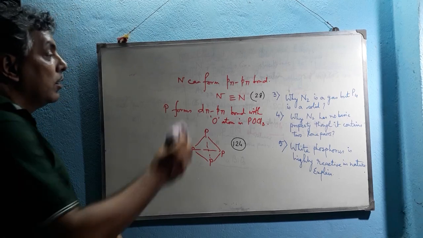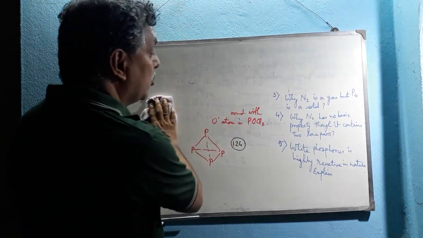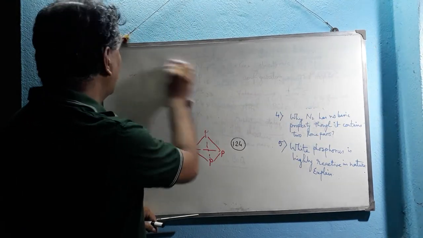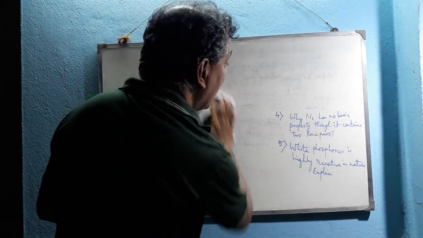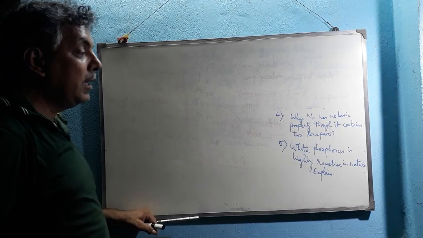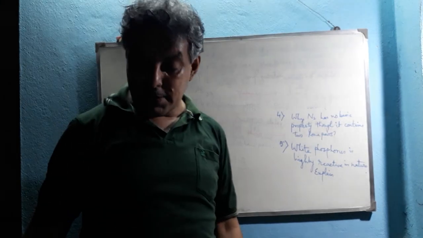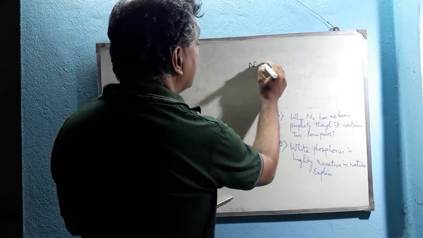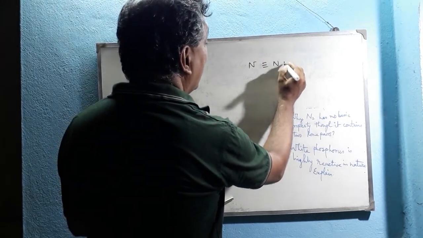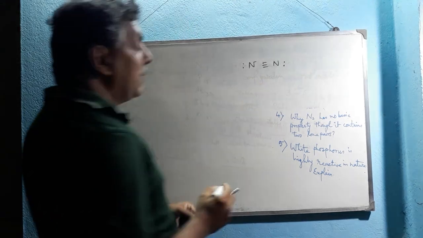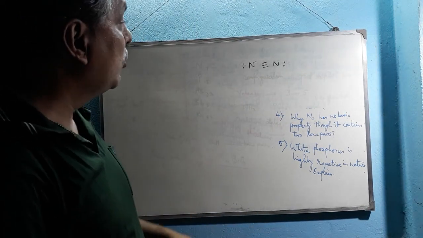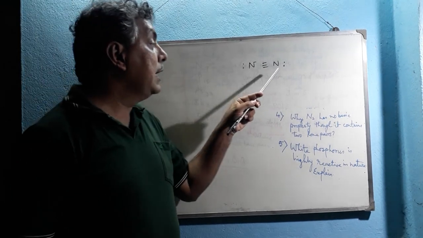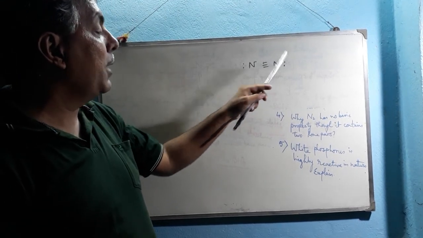Now, we are coming to discuss question number 4. What is question number 4? Why does nitrogen have no basic property though it contains two lone pairs? That means the structure of nitrogen is N triple bond N and it contains a lone pair on each atom, because we know that nitrogen has 5 electrons in its valence shell. So each and every nitrogen atom has a lone pair on it.